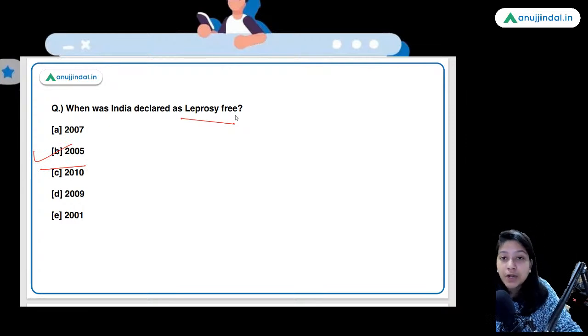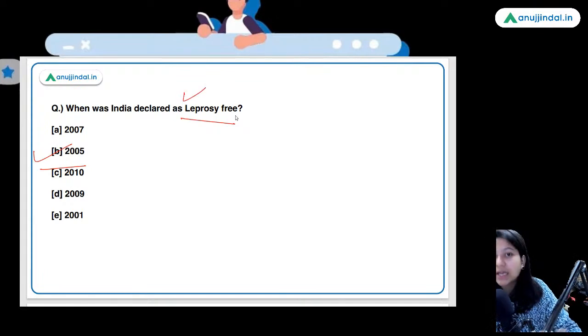But according to the study conducted by the National Leprosy Elimination Program only, India still accounts for a majority of new cases of leprosy. So right now, India is not at all leprosy free. However, the official declaration was made in 2005.